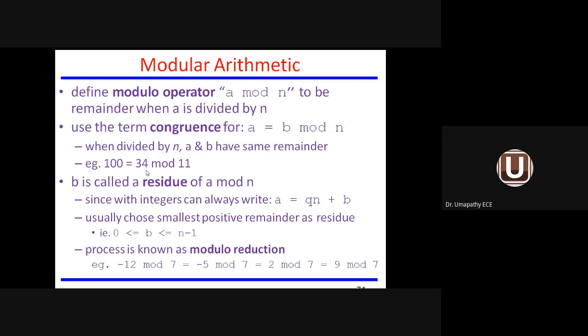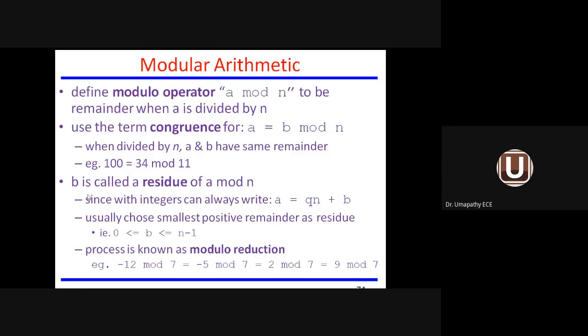So 34 mod 11. 34 divided by 11, quotient is 3, remainder is 1. So remainder equals 1. Now 100 divided by 11. Quotient is 9, 99, remainder is 1. So we are having two numbers, 34 and 100. When divided by 11, we are getting the same remainder. In this case, we can say that 34 and 100 are congruent to each other. So the term congruent is important.